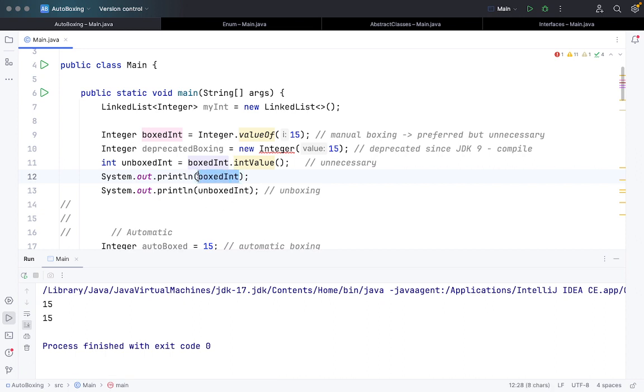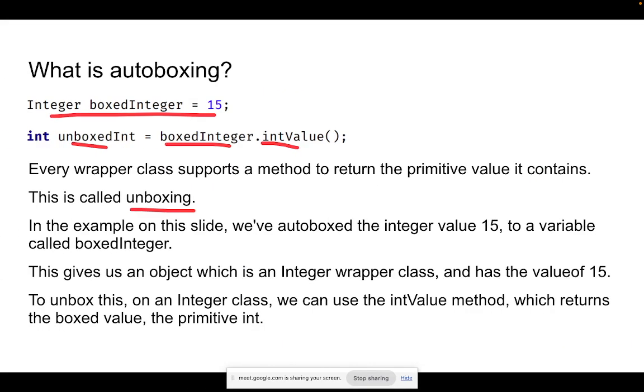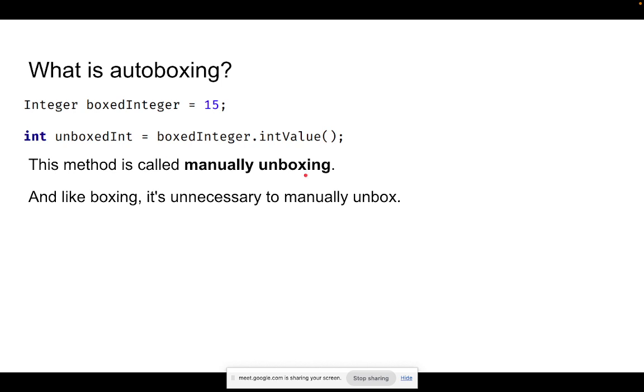So here, even though it's an object, I'm still getting the value as 15. It is showing me directly the value, nothing else, but this object can also call certain functionality, like intValue. It has its own functionality through which I can get the value. So even though the values are the same, the nature of this boxed integer is different from the integer variable called unboxed int. So this is called manual unboxing, where I use object dot intValue, extracting the value present in the box integer.